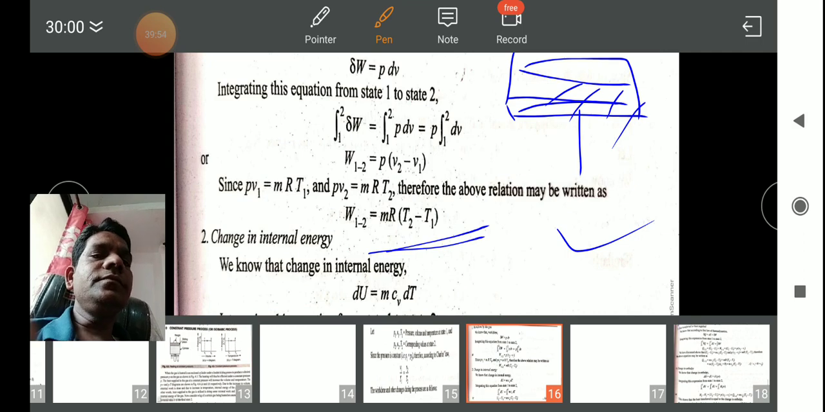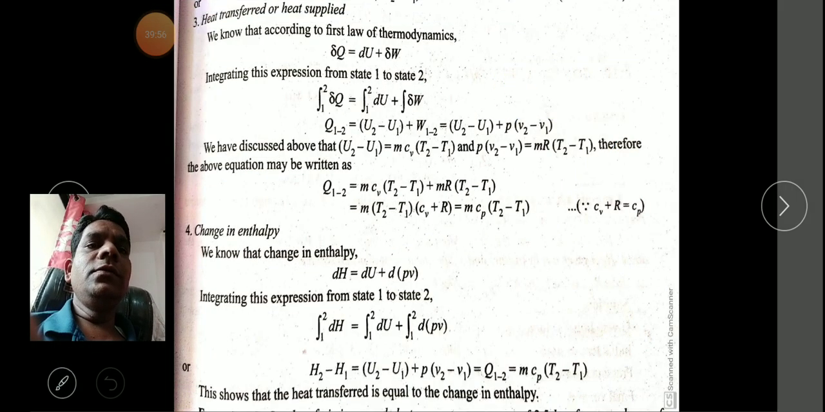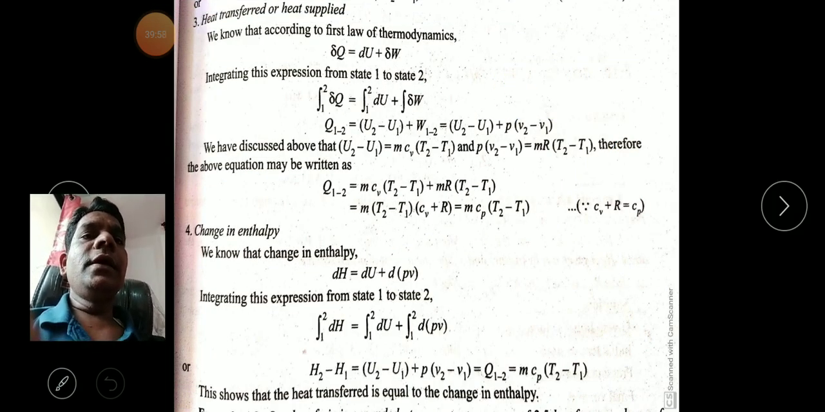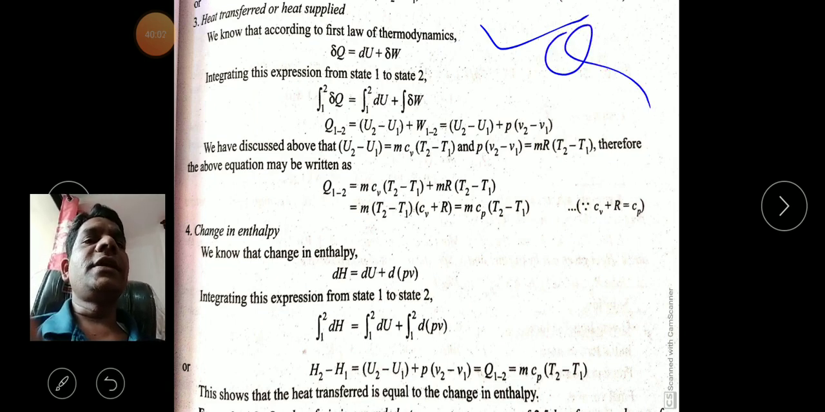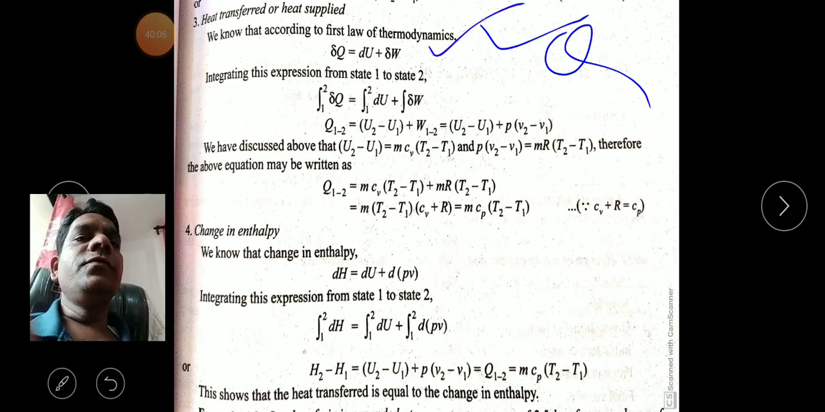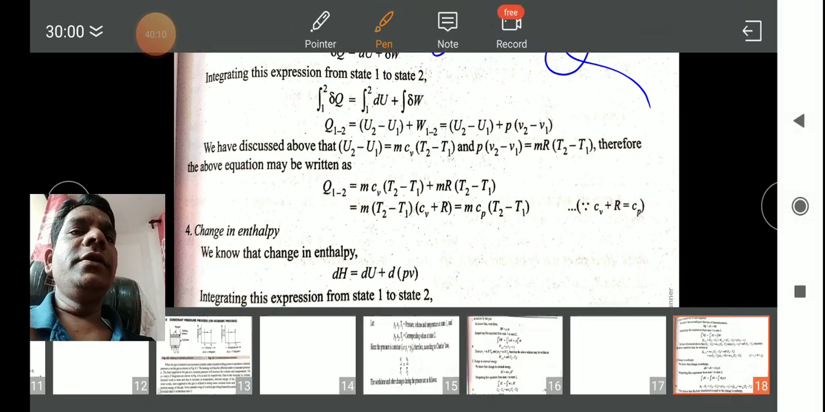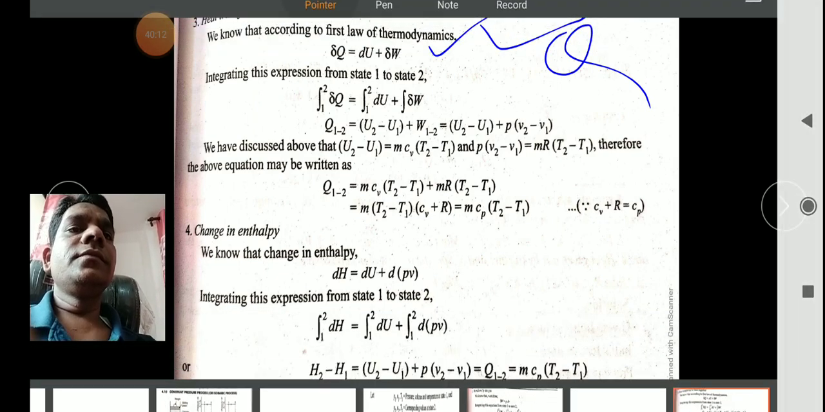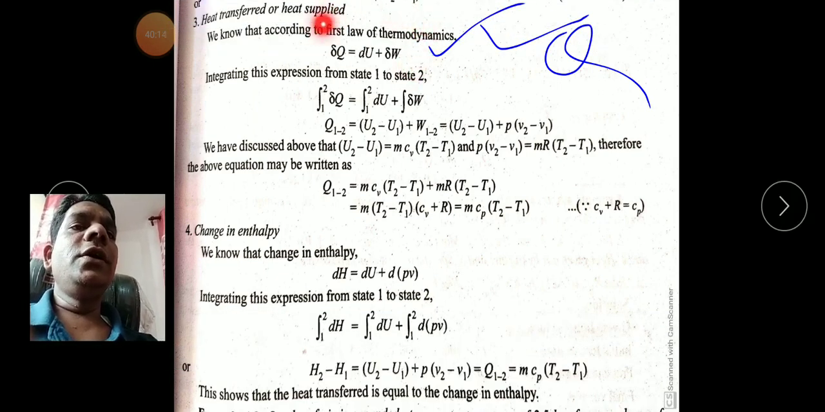for the internal energy of a gas at constant pressure condition: m Cv (T2 minus T1). Now after that, we have to calculate the heat transfer, meaning the value of Q, how much heat is transferred during the constant pressure. So once again, we use the first law of thermodynamics. What is the first law? The first law is